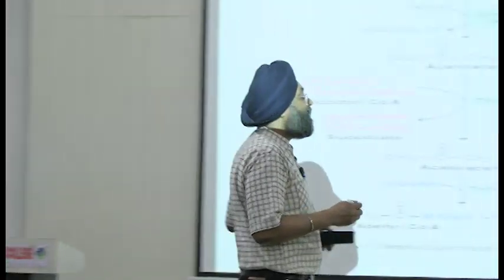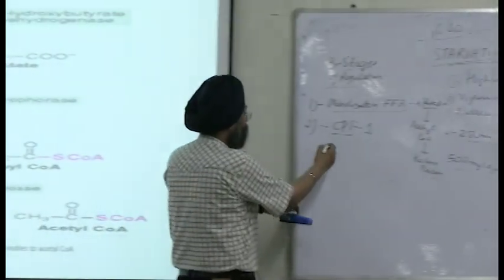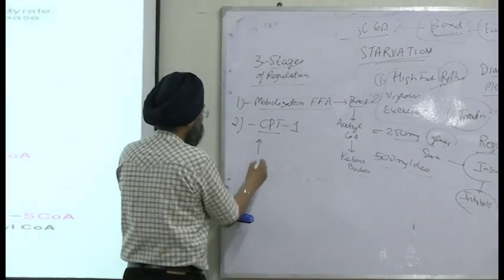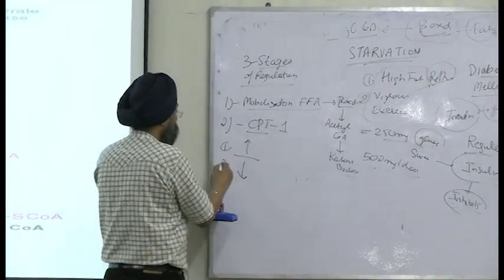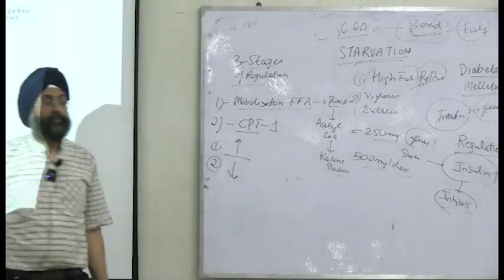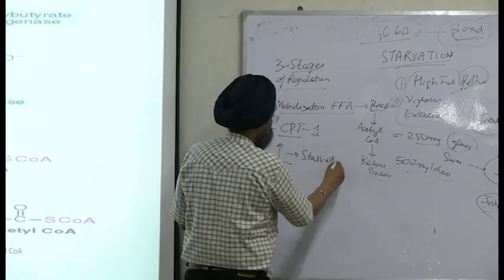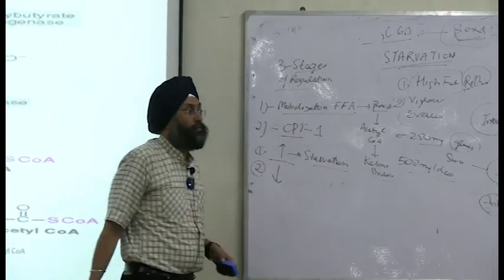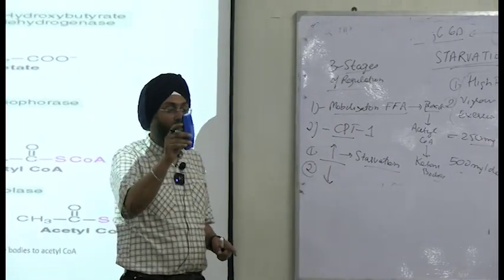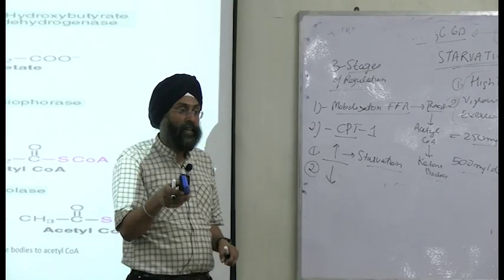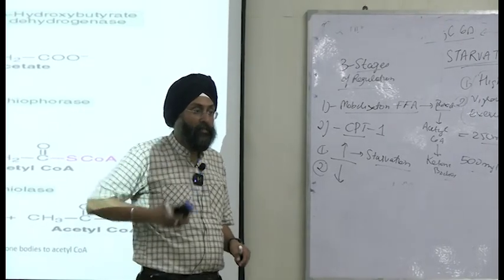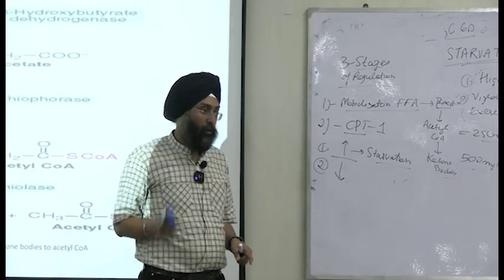So its activity is increased when its levels are high and decreased when they are low. Anybody who wants to add, tell me. The primary source is glucose, right? When glucose is not there, the liver will break down glycogen to form glucose.